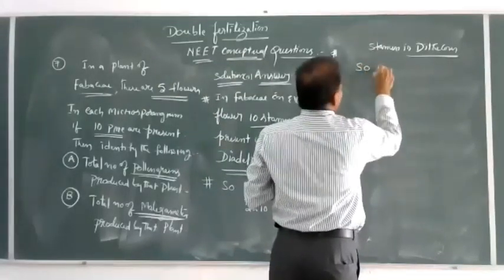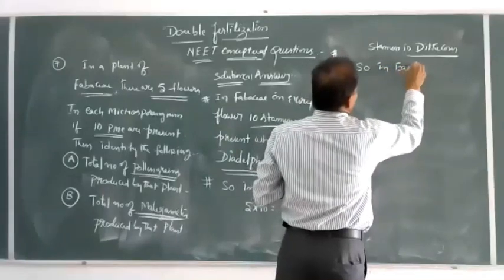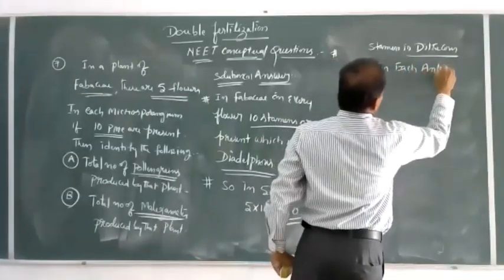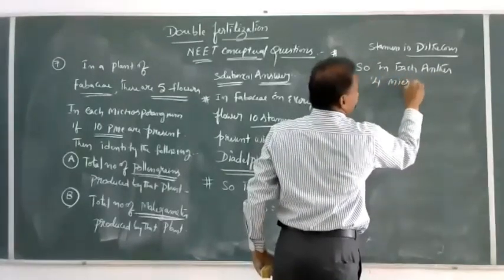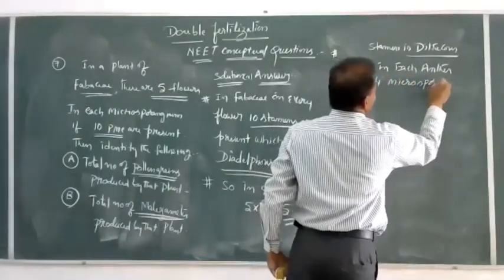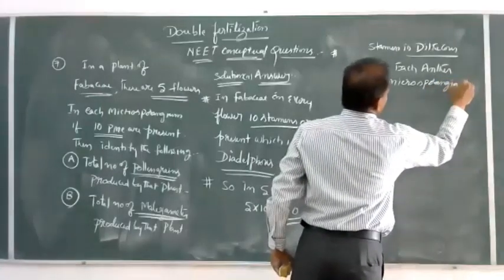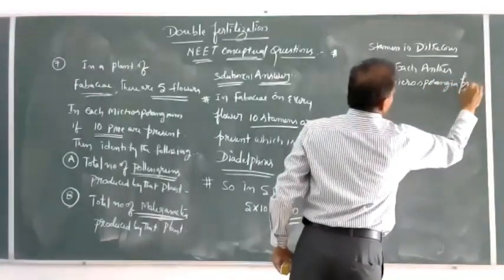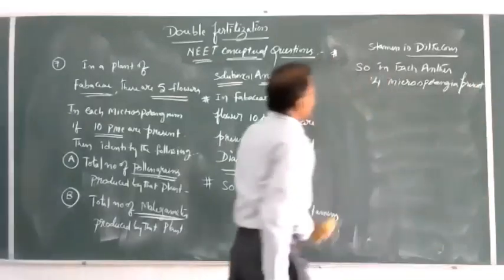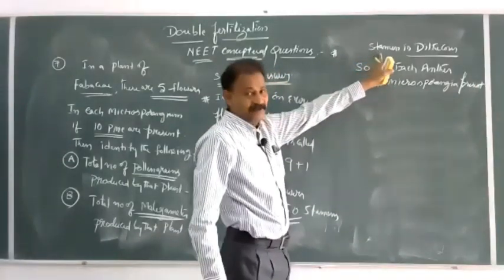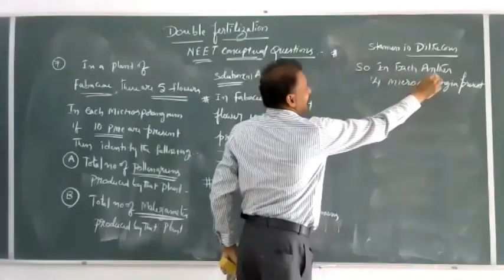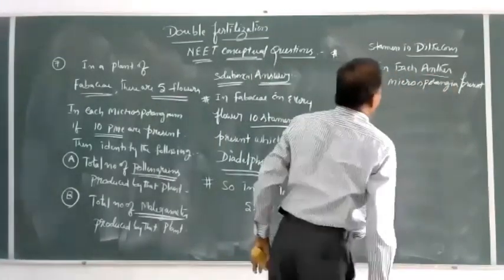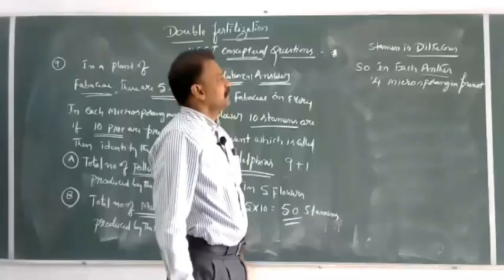So in each anther, 4 microsporangia are present.